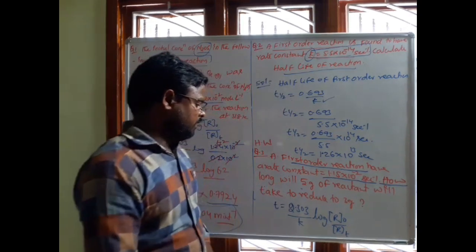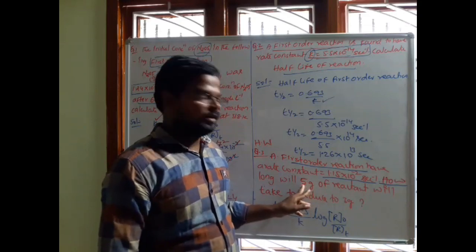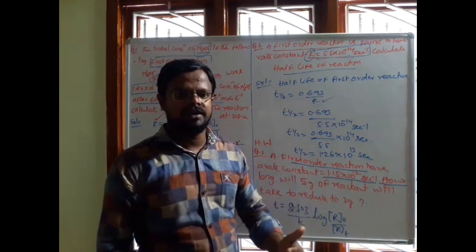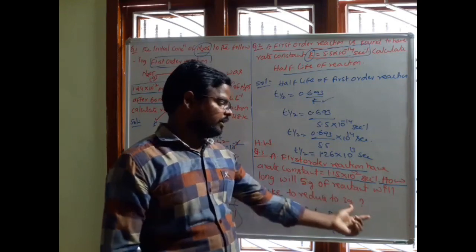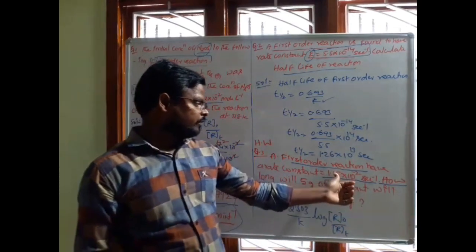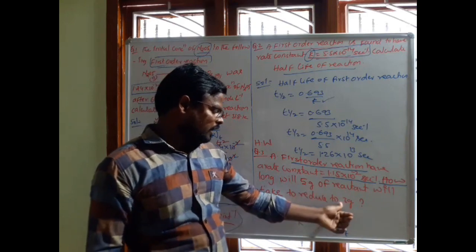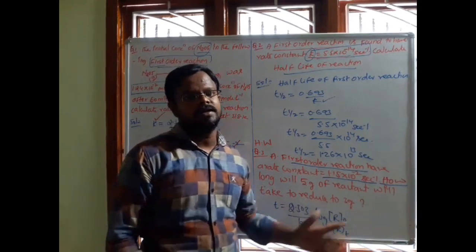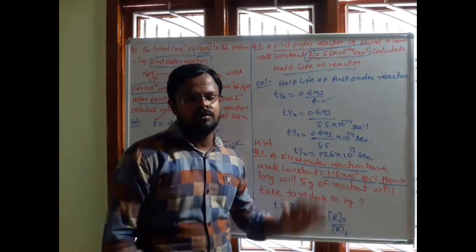Okay, see, in how much time does the concentration of the reactant reduce from 5 grams to 3 grams? That means to reduce 5 grams of reactant to 3 grams of the reactant, how much time will be taken, that we have to calculate. The k value is given as 1.15 into 10 to the power of minus 2. R naught is given, that is 5 grams, and R at a particular time t is given, that is 3 grams. We have to calculate t by knowing the log values. Do this problem as a homework.